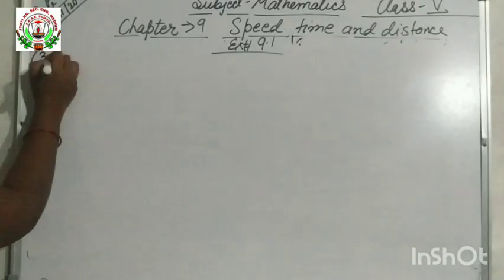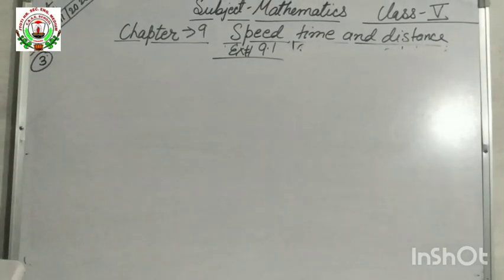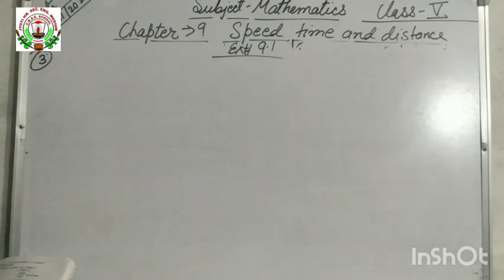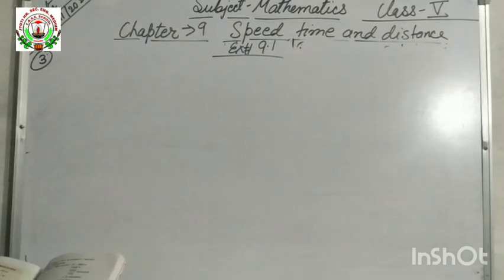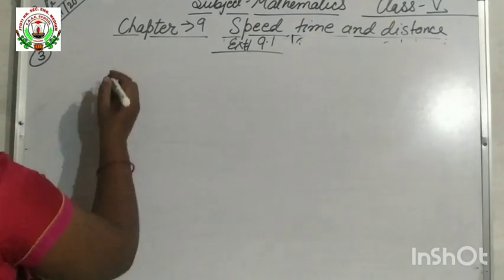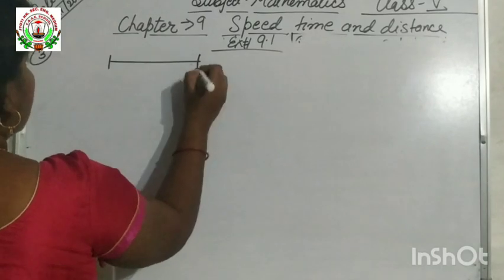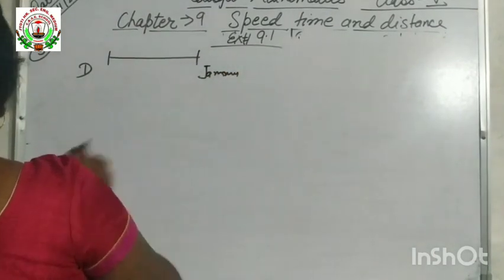In question number 3, a bus starts from Delhi at 1000 hours and reaches Jammu at 2200 hours on the same day. Find the speed of the bus if the distance between Delhi and Jammu is 600 km. Delhi to Jammu. Okay.